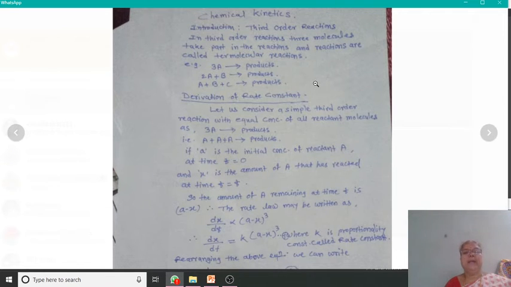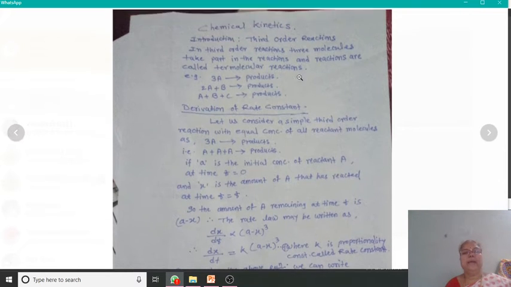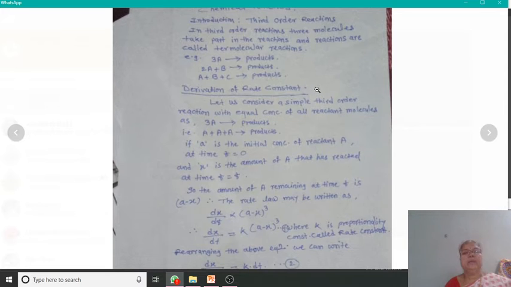We can write the third order reaction in these three ways. Then we will see a simple third order reaction for the derivation of the rate constant.